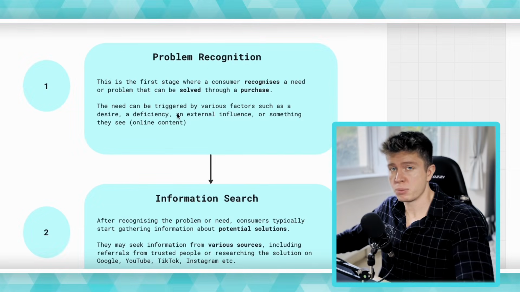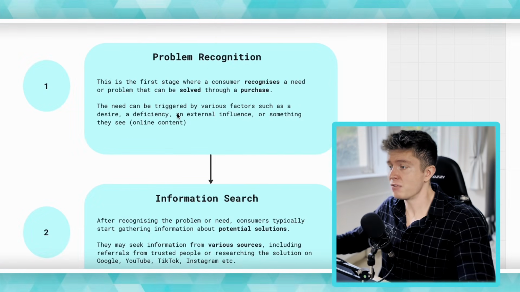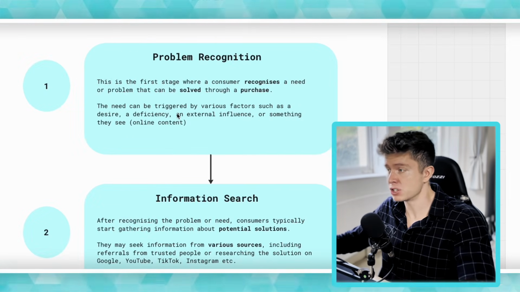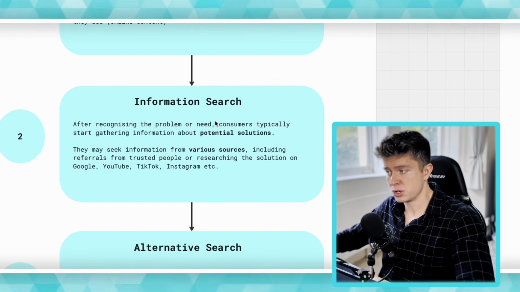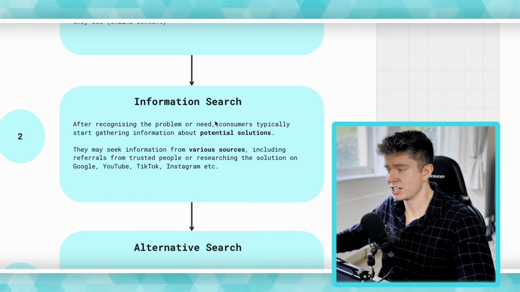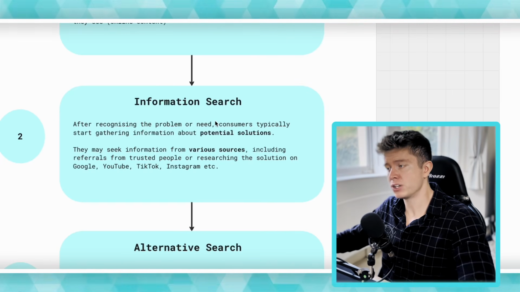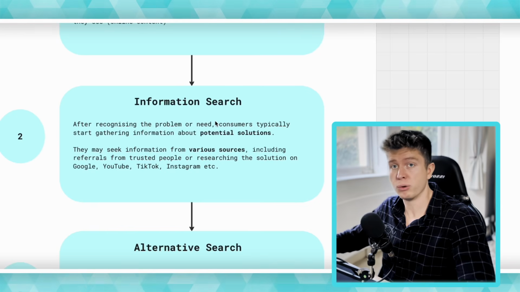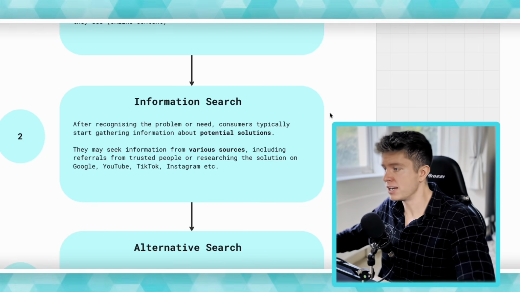At number 1, problem recognition. This is where the consumer recognizes they have a need or problem that needs to be solved through a purchase. Number 2, they have information search. Now, our users, our shoppers are a lot more savvy than they used to be, and they want to make sure they're getting the best deal or the best product for their problem. And this is when they go into information search.